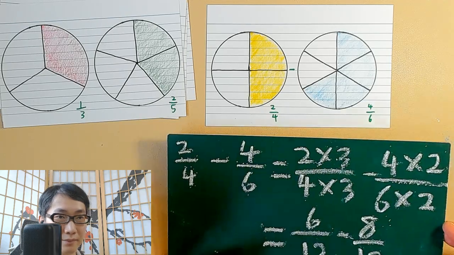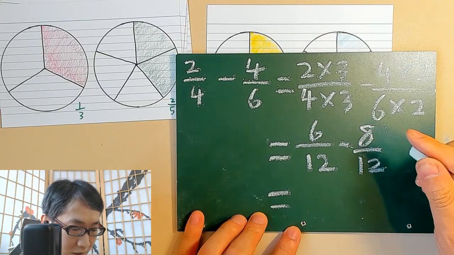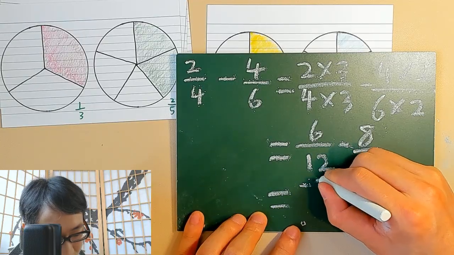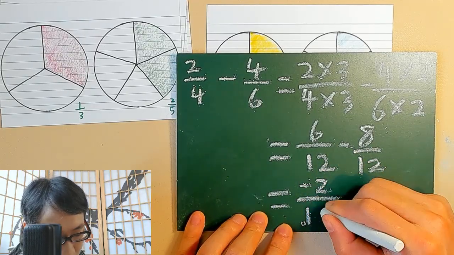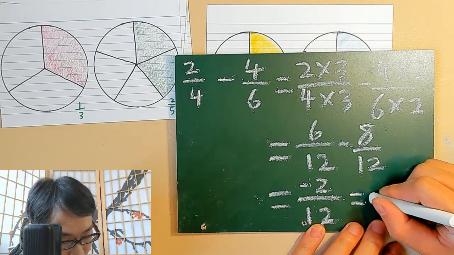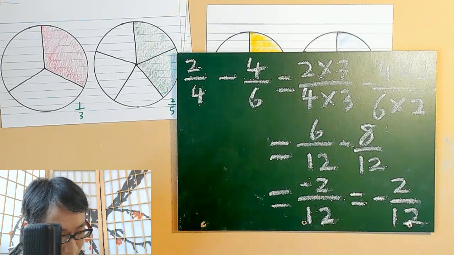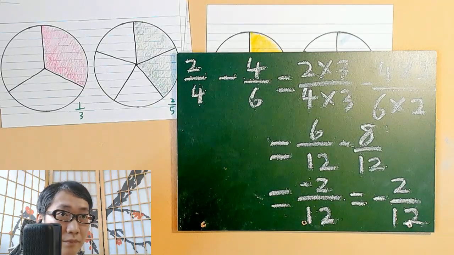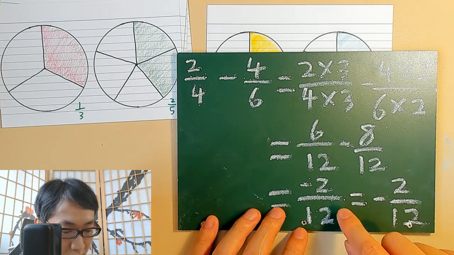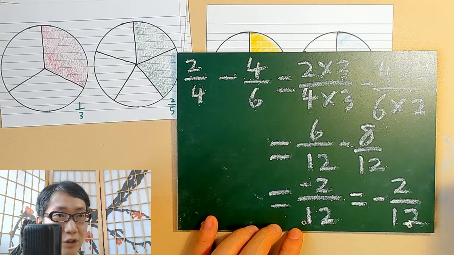And this will give us 6 minus 8 will be a negative 2. So this will be negative 2 over 12. Because if one of the numerator or denominator is negative and the other one is positive, then we have a negative number. So this is negative 2 over 12.